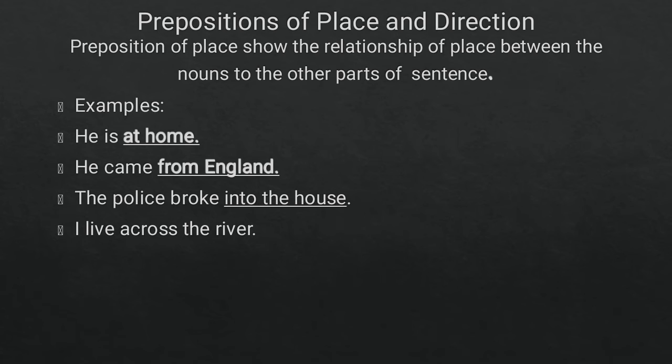Prepositions of place and direction. A preposition of place shows the relationship of place between the noun and the other parts of a sentence. Example: He is at home. He came from England. The police broke into the house. I live across the river.